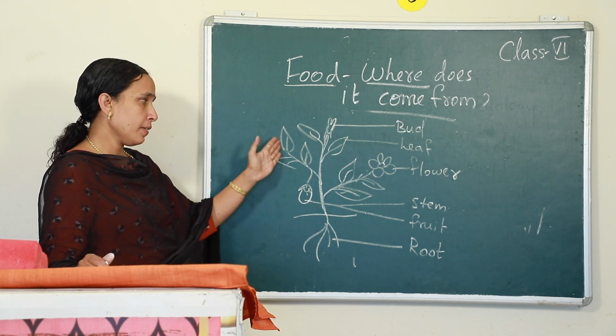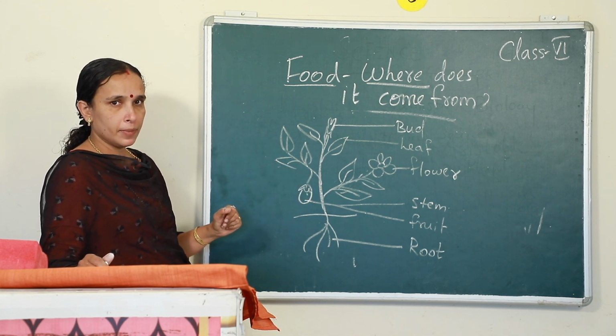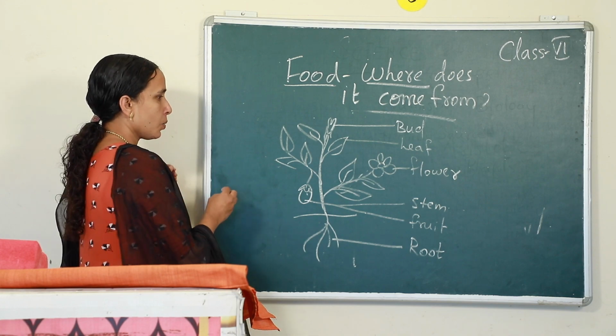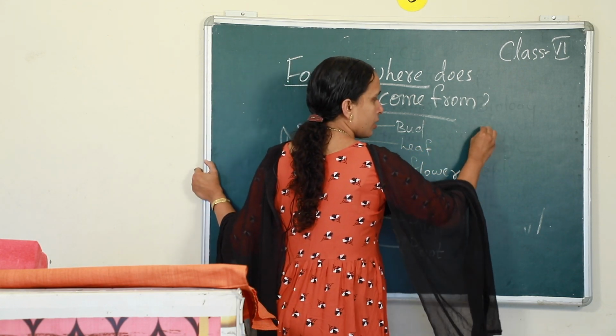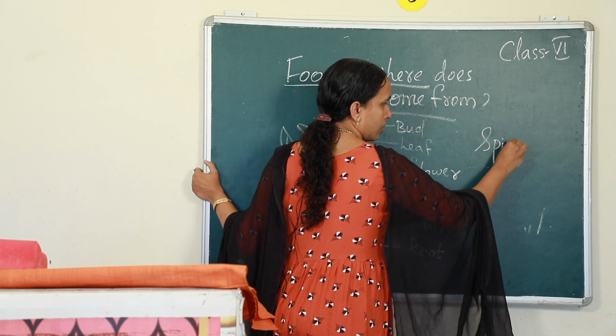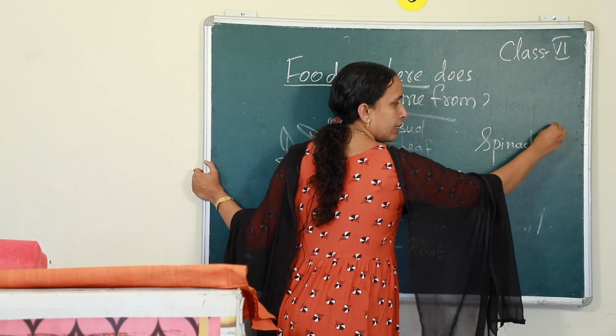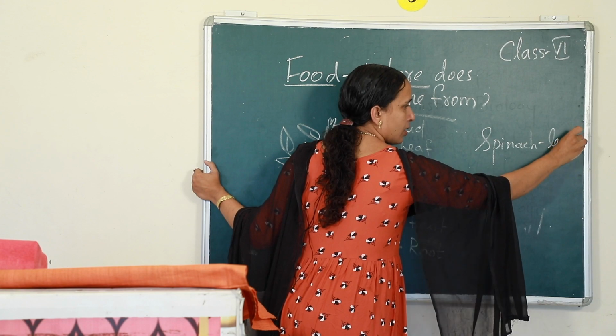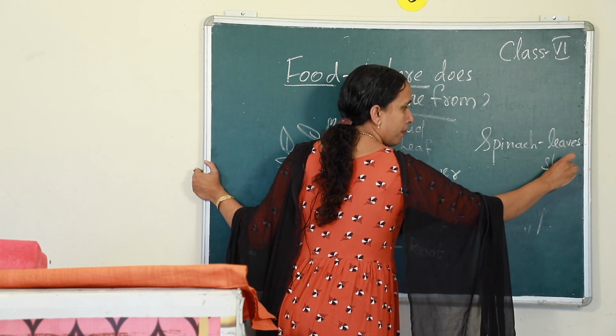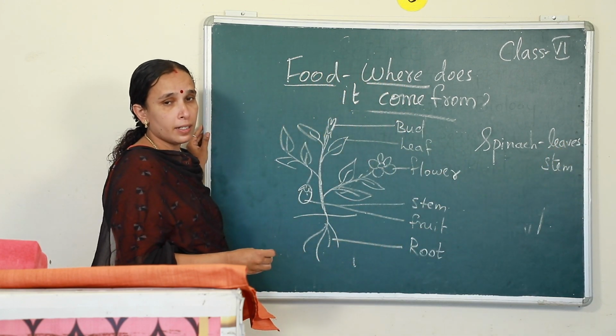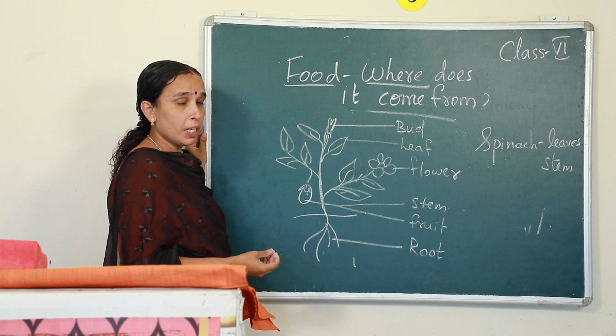Yeah, you eat the leaves, you eat the stem, am I right?